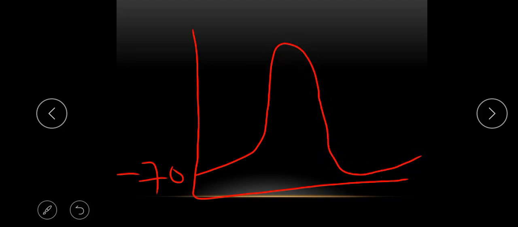Any stimulus that causes the potential of the cell to change by maybe about 5 to 10 millivolts, so the inside becomes about 10 millivolts less negative, is enough.